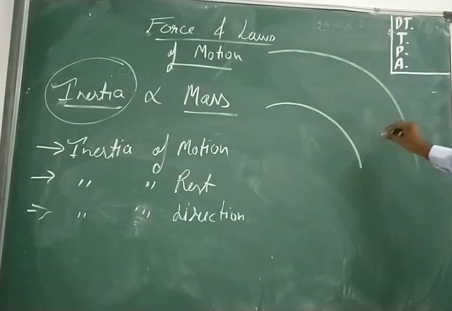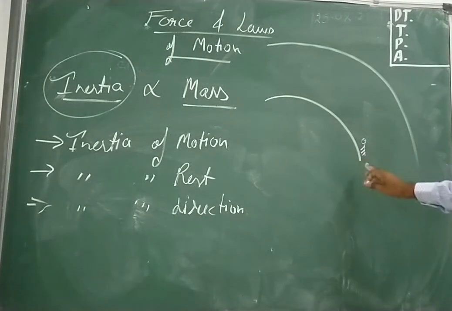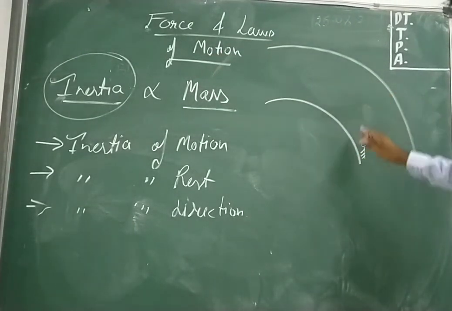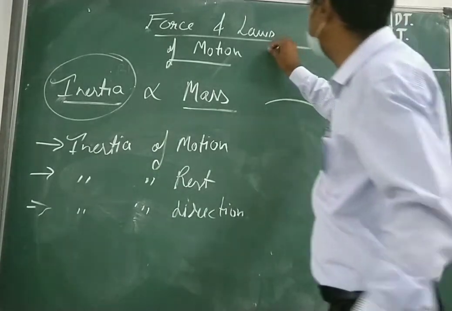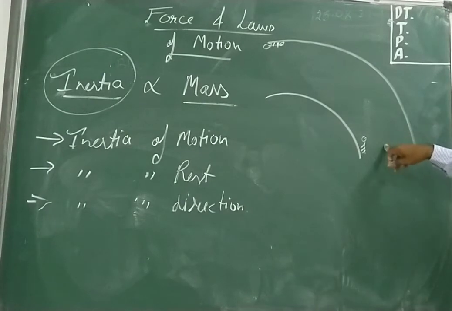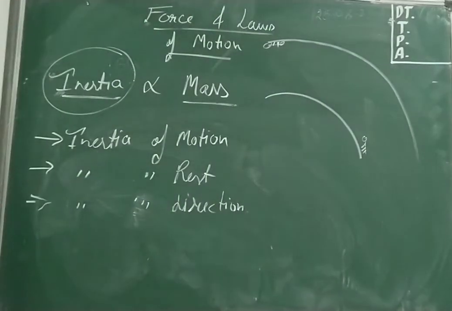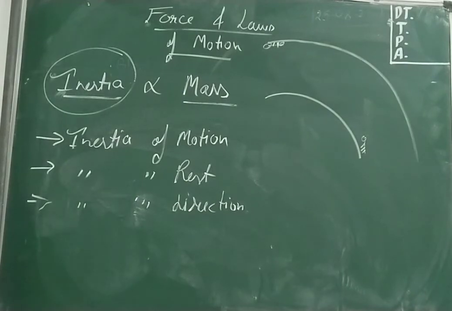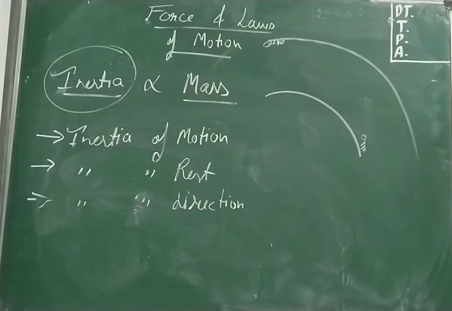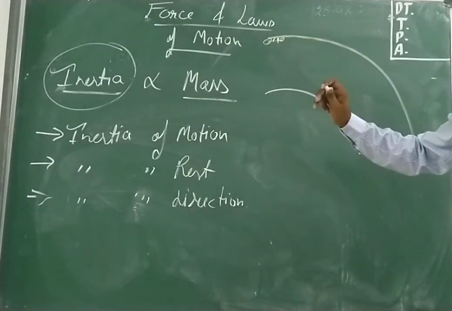You might have seen they start from this point. This is a biker. In order to move in this direction, he will start from here, and by the ending of the turn, he will reach this particular point. Yes or no? Yes, sir. So when this biker is trying to turn himself, actually he is trying to change the direction.